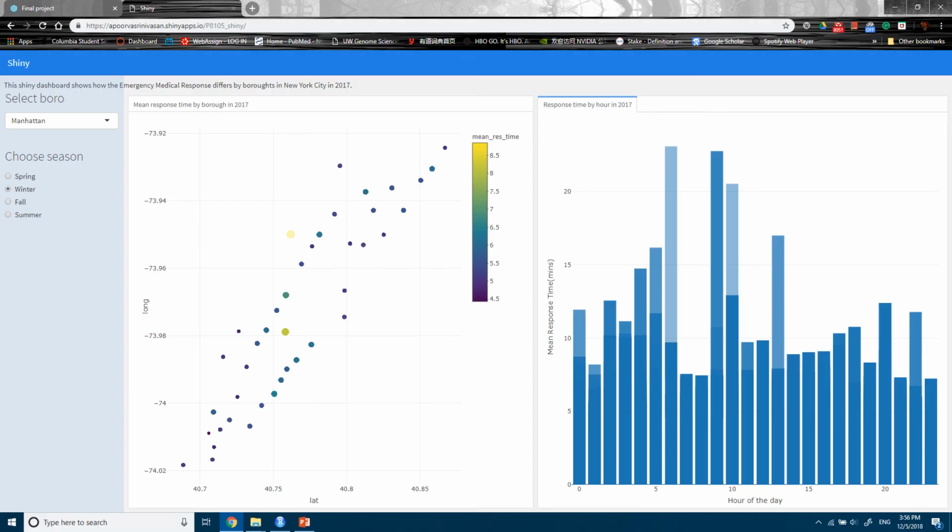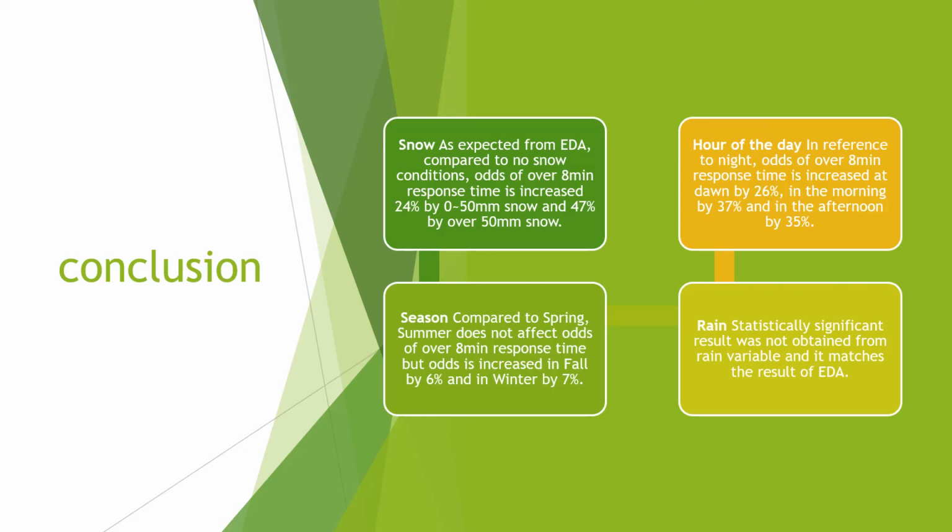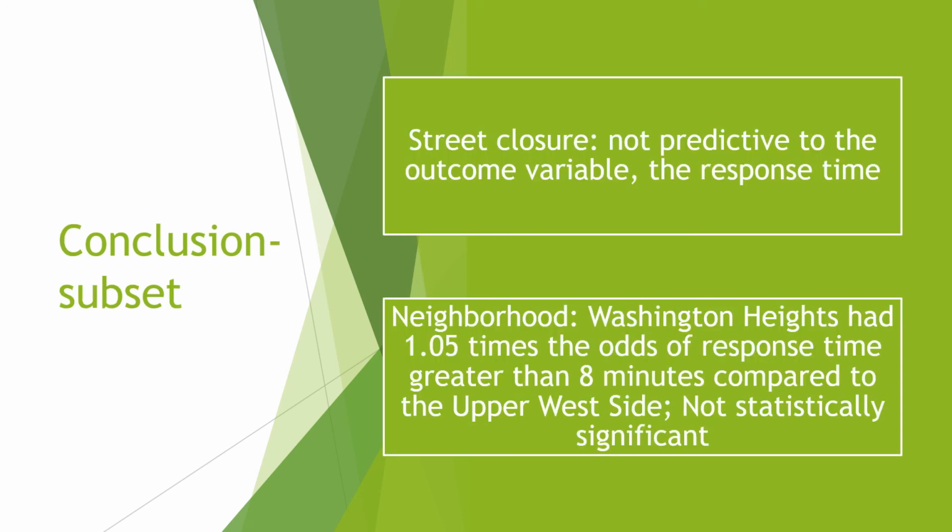We also made a Shiny dashboard that shows the geographical distribution of mean response time in New York City. In conclusion, the variables snow, hours of the day, and seasons affect response times with statistical significance, but we did not find statistically significant results for street closure, neighborhood, and precipitation variables.